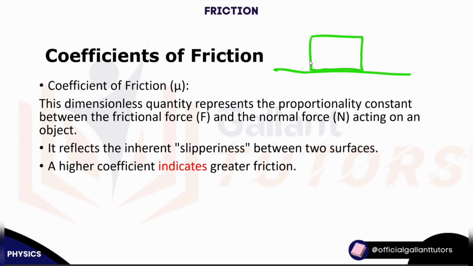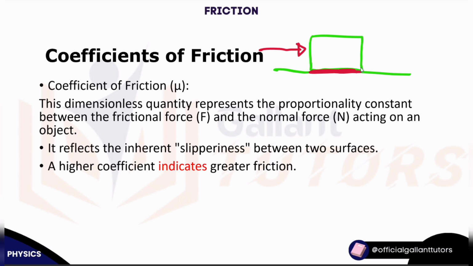Imagine you're trying to push a box across a floor, applying a force. The rougher the floor surface, the higher the friction, I hope you all agree, and the more force you will need to apply to get this box moving.